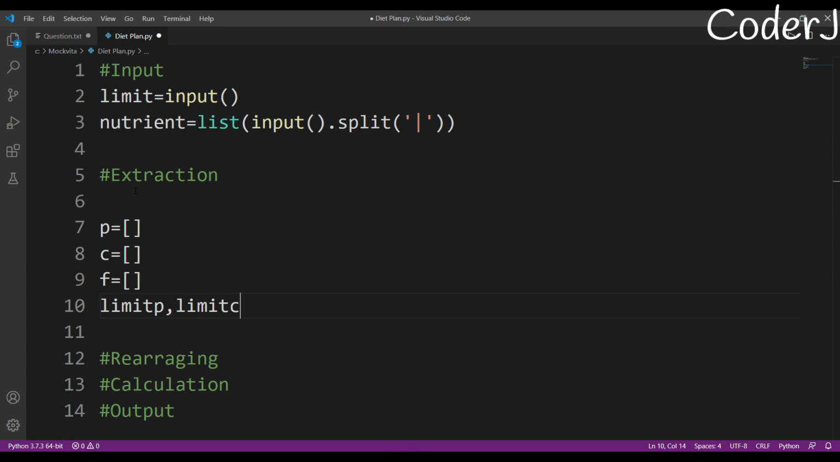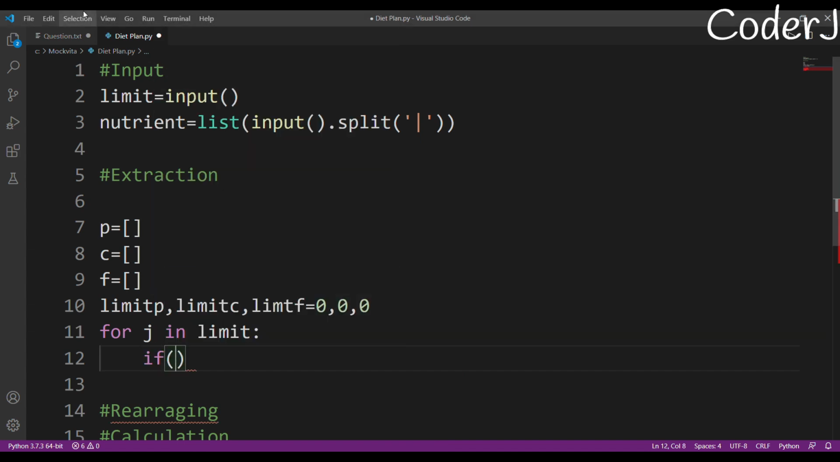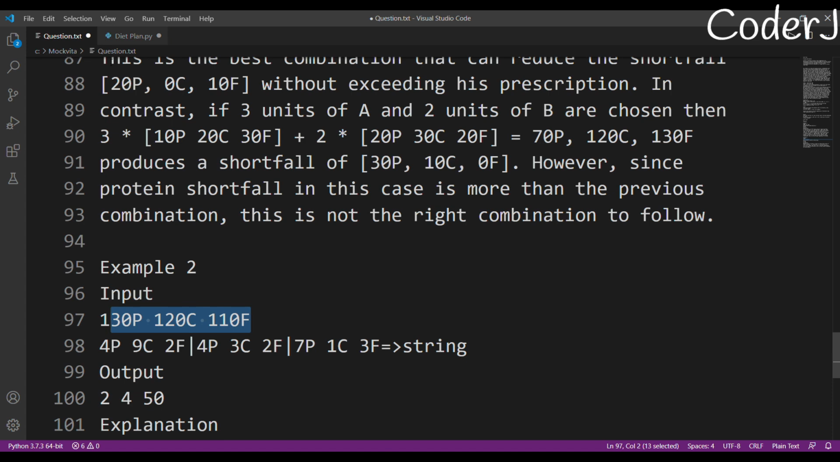Limit p, limit c. In this, I will store the maximum amount that I'm supposed to have. Initially, I'll just mark all of them as 0. So let's start. For j in the string, I'm just going through this part, and my approach is very simple. I'm checking: if it's a space, ignore it. If it's a p, then all the number that you have calculated till now, enter it in limit p. Otherwise, whatever the value is, you just add it to a string.